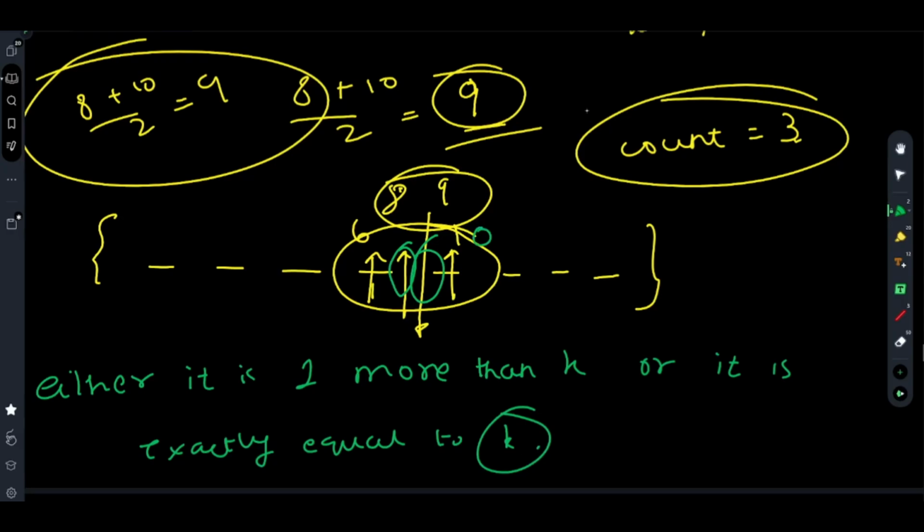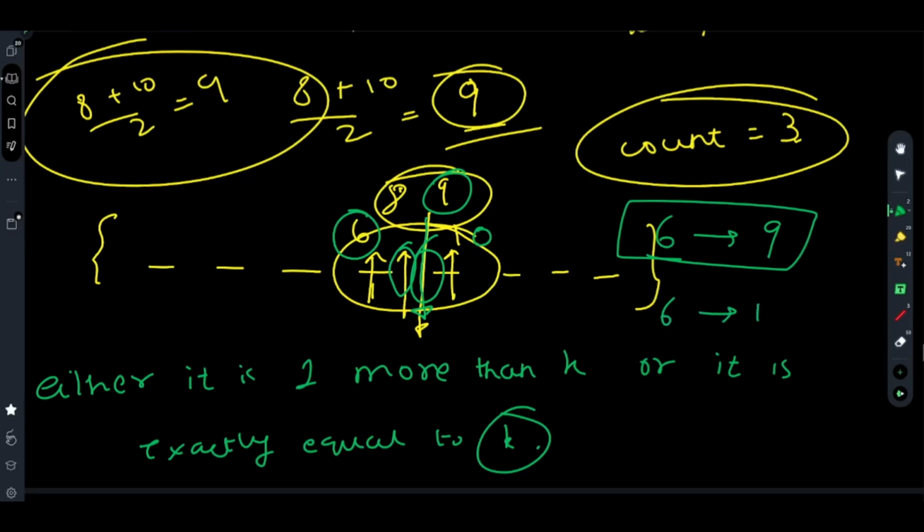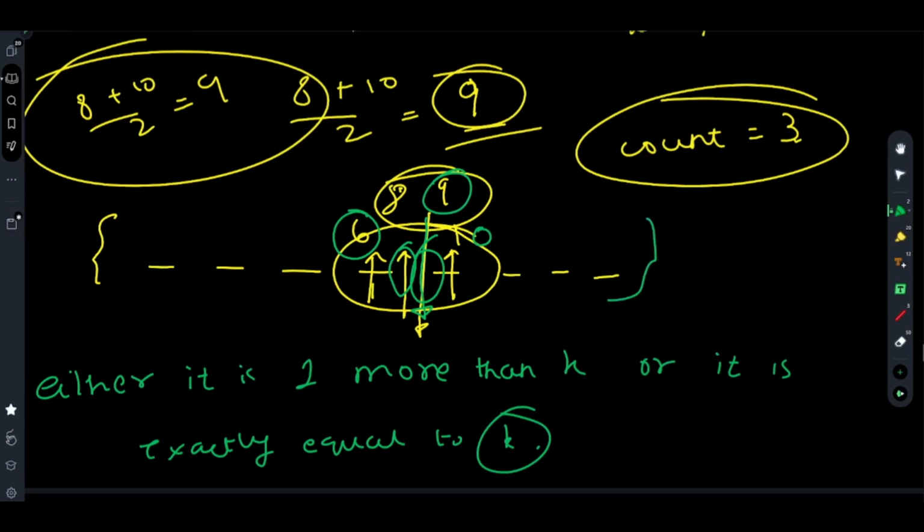It is not less than k, it is not much more than k. If it is much more than k, if the increment is k plus 2 or something like that, then the new median will shift. This situation is only possible when the number of increments that you are doing is 1 more than k, that is you are making the 6 as 9. The median is 9, you are making this value 9. If you increase it to, let's say, 10, I repeat this entire thing once more, why it is like this.